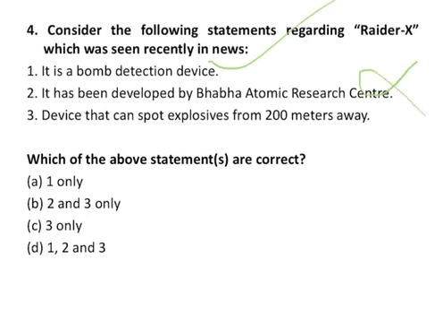The third says the device can spot explosives from 200 meters away. This statement is wrong because it is a bomb detecting device that can spot homemade explosives from 2 meters away and not 200 meters away. So only 1 is the correct answer here. So option number A is the correct answer. Now this question is self-explanatory. We move to the next question.